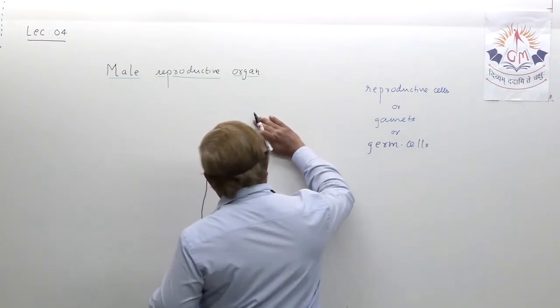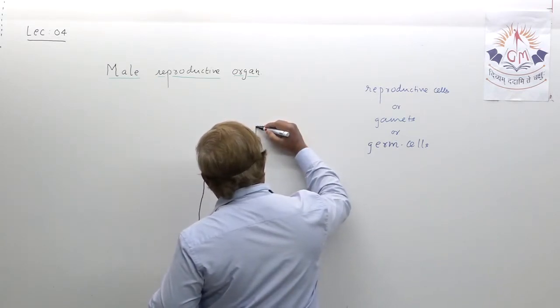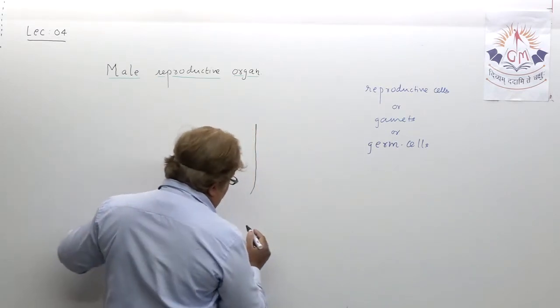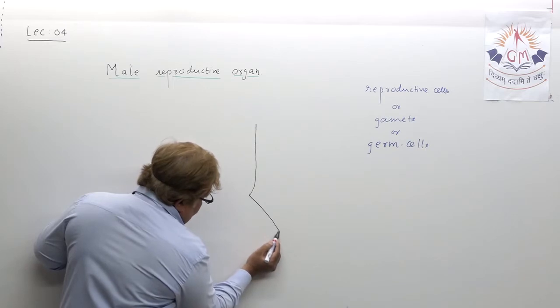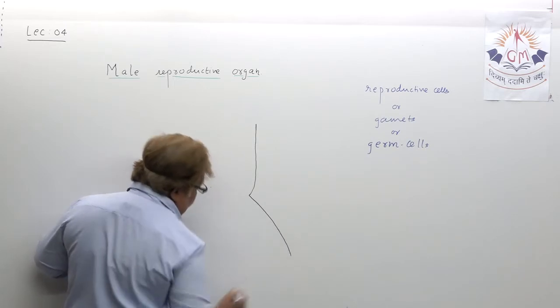Let us try to draw the male reproductive organ. Just try to draw and understand it.